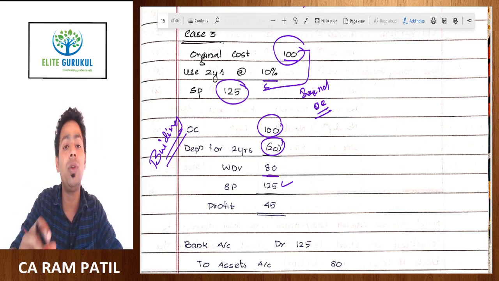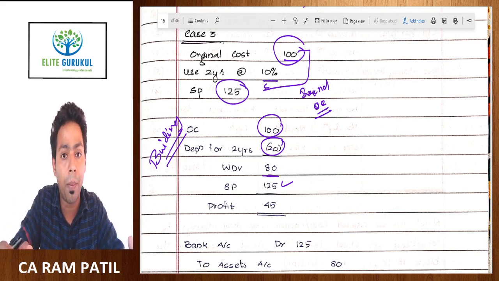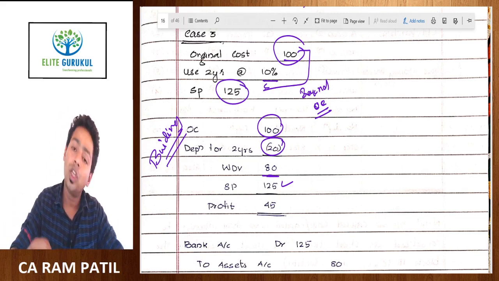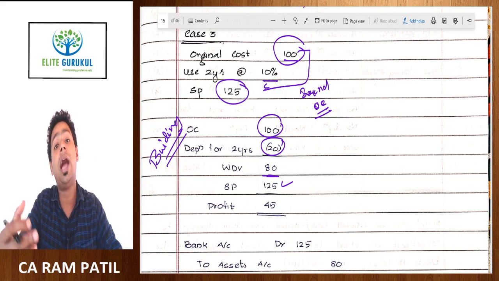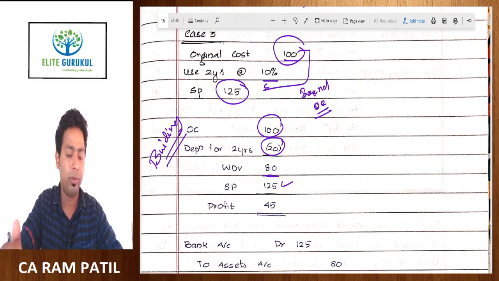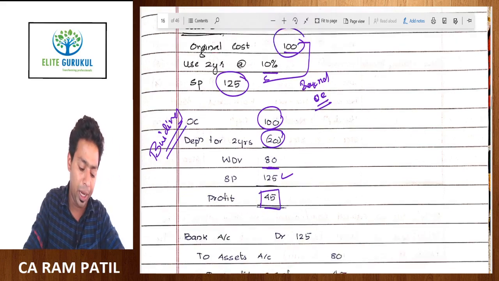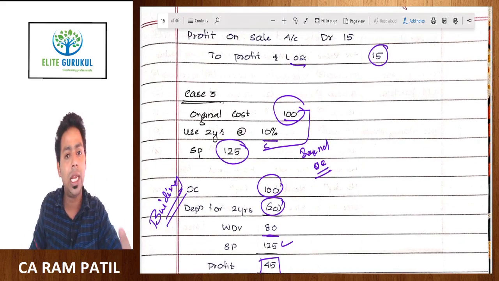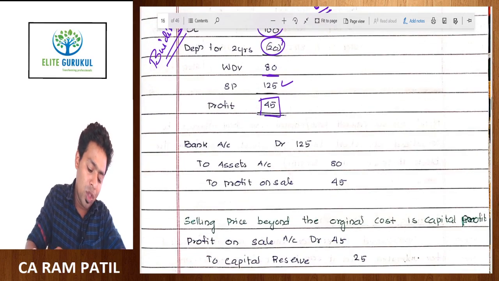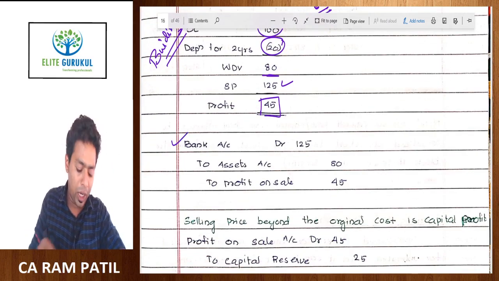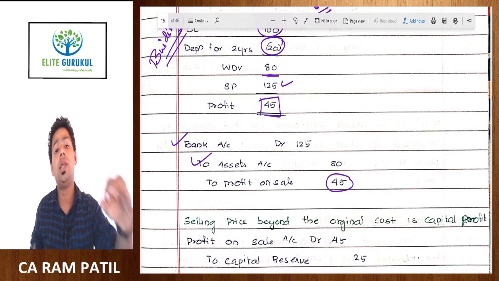This can also happen with antique vehicles, antique motorbikes, antique gadgets. So antique goods can also be sold at a higher value than their WDV. So for this profit, what should be the journal entry? First of all, case 2 and case 3 are different case studies. Bank account debit 125, to asset account credit 80 rupees, to profit on sale of asset 45,